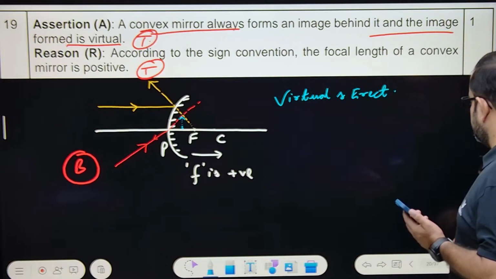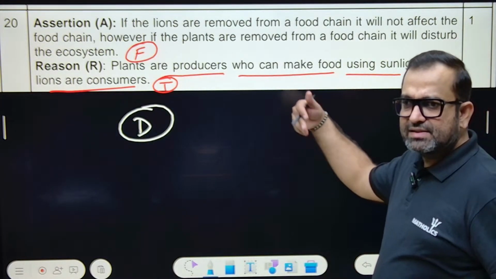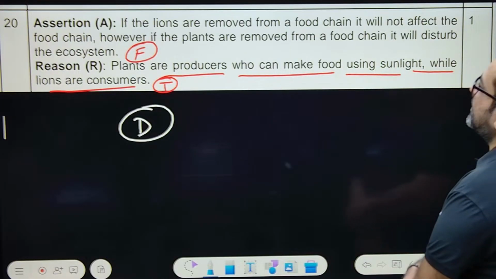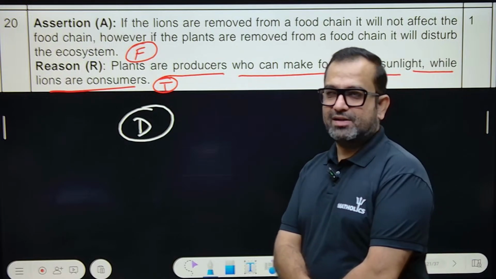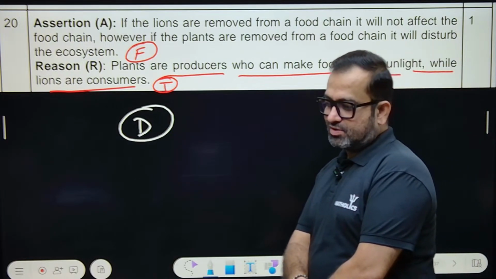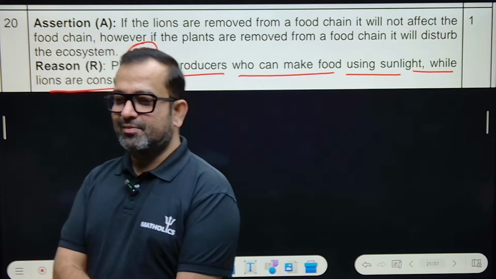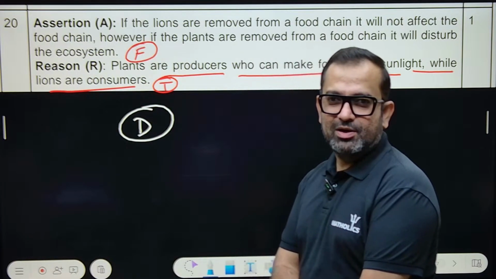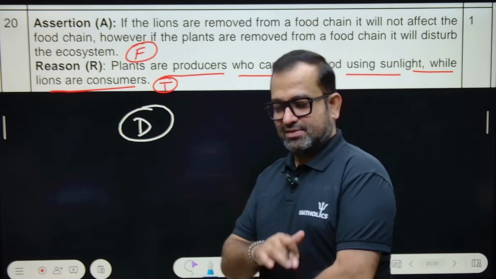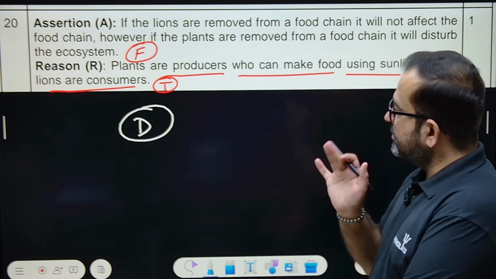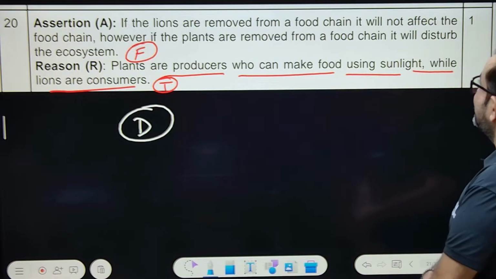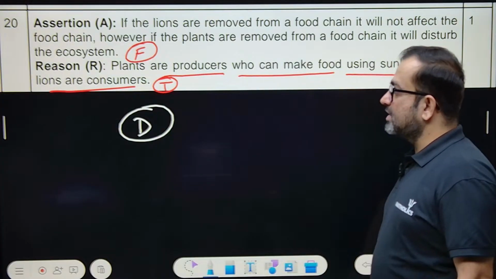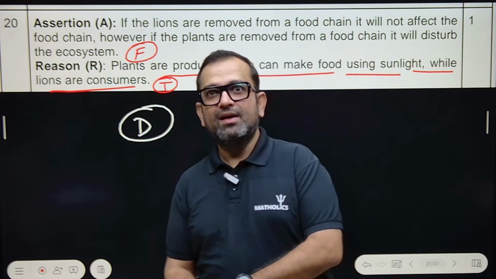So this is question number 19. Now question number 20. These cases are coming in detail in forward questions, don't worry. Assertion: if the lions are removed from a food chain, it will not affect the food chain. False, utter nonsense. If lions are removed, lots of goats and herbivorous animals will be roaming in the jungle, and they will even come to the cities. Lions are killing those animals, balancing the food chain. If plants are removed, it will always disturb the ecosystem, but lions are also important.